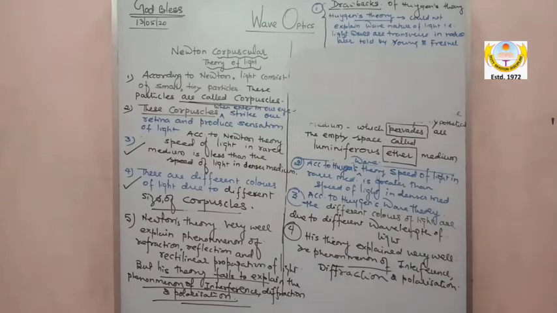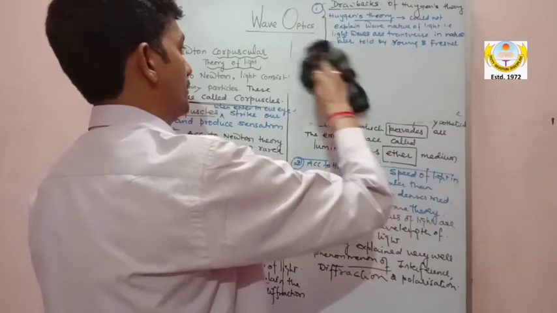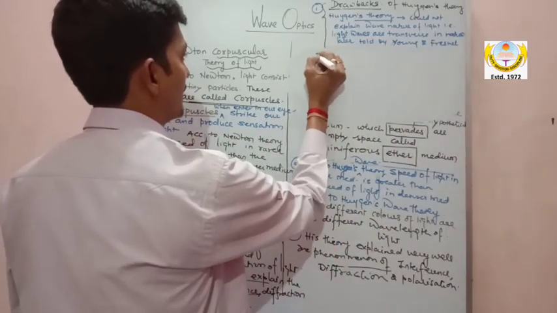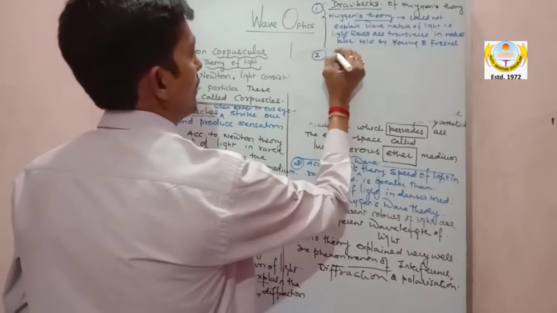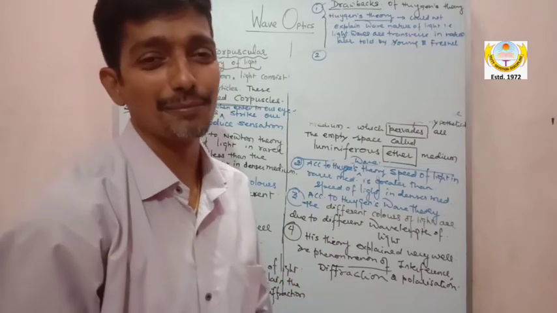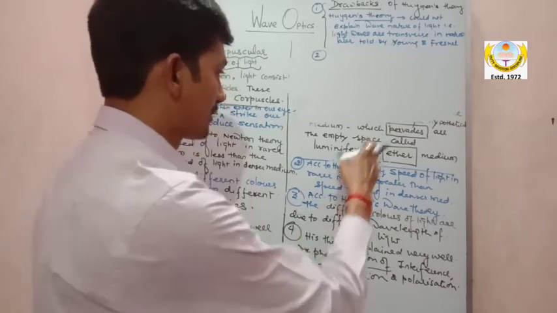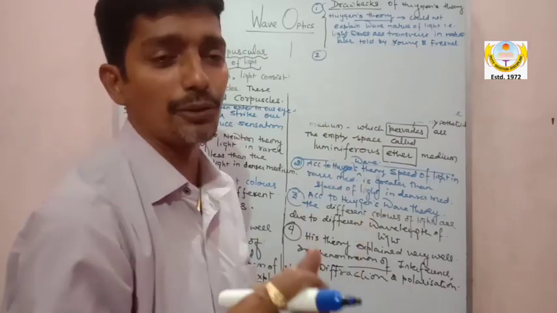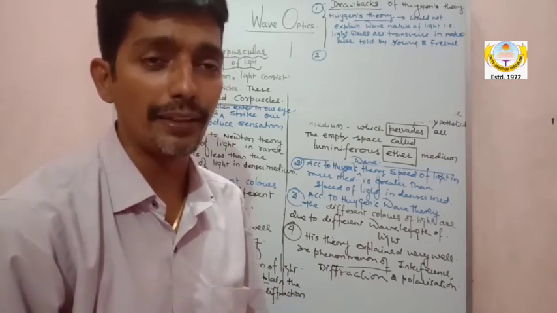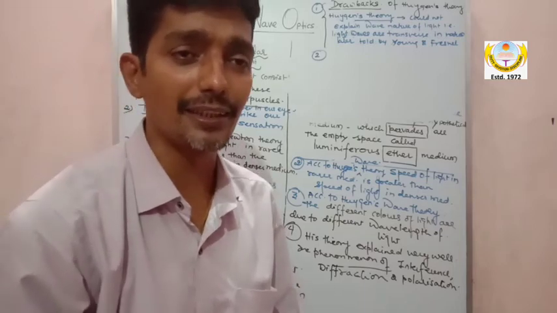So the second drawback of the Huygens theory was the ether medium problem. There is no ether medium. He said that there is a hypothetical medium called luminiferous ether medium which pervades all the empty space, but actually there is no such medium in the universe.